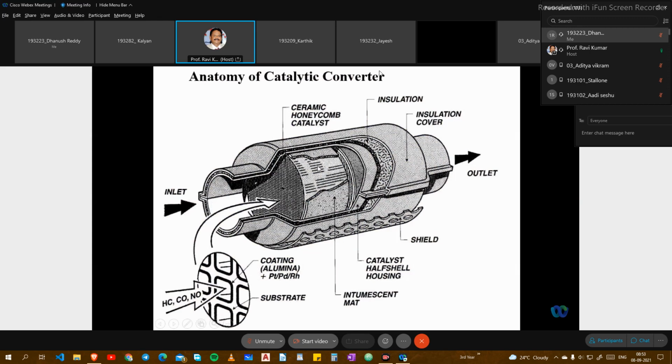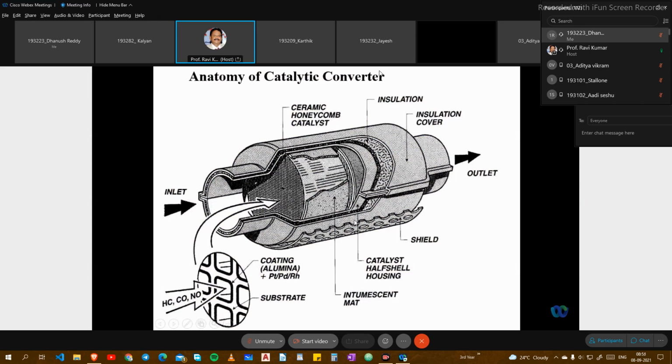This is called the catalytic housing shell, and an intumescent mat is here to absorb the heat once it is exposed. Here we also have insulation around the catalytic converter, because exhaust gases have high temperatures, which may be dangerous. They may range from about 400 to 1000 or even 2000 degrees, coming from the combustion. That's why insulation is required, and there is an insulation cover as well, and it has an outlet.